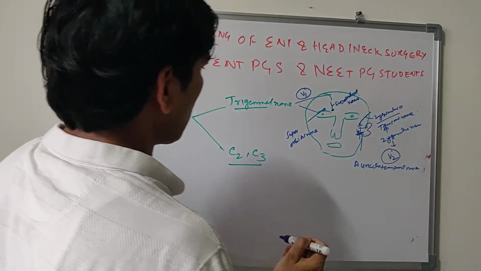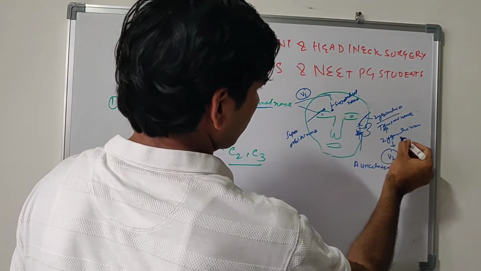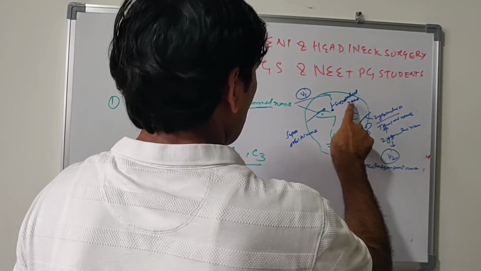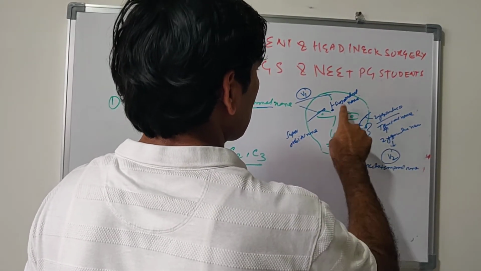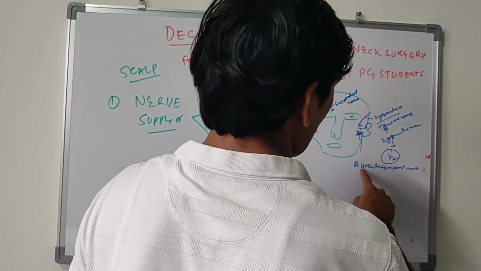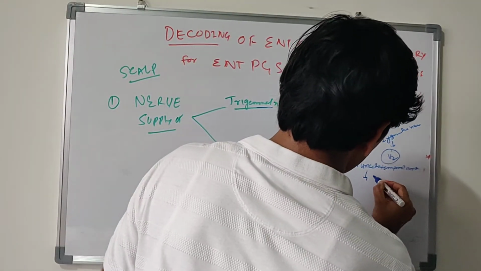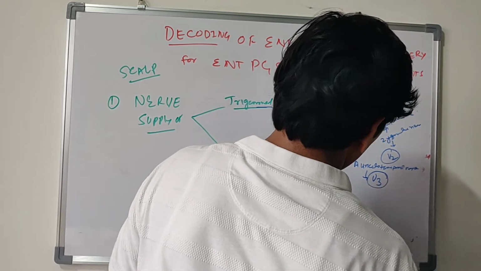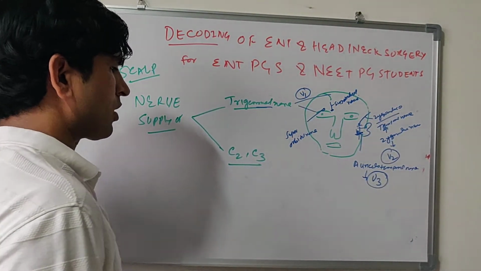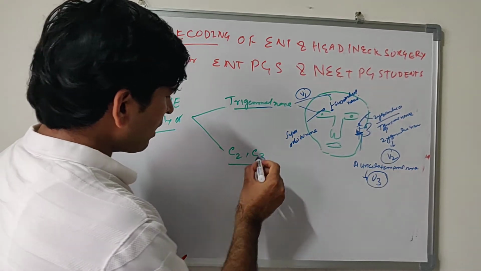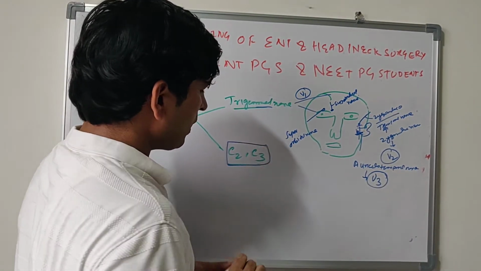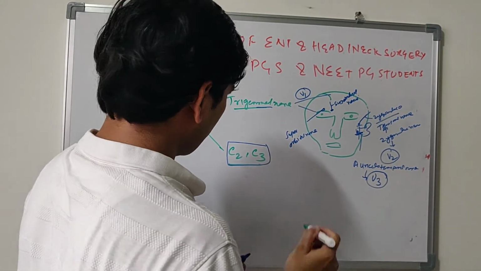Okay, so there are four sensory nerves: supraorbital, supratrochlear, zygomaticotemporal, auriculotemporal. These are four sensory nerves, and auriculotemporal nerve is a branch of mandibular, V3. Okay, these are trigeminal branches. Now behind the auricle, it's supplied by C2 and C3.